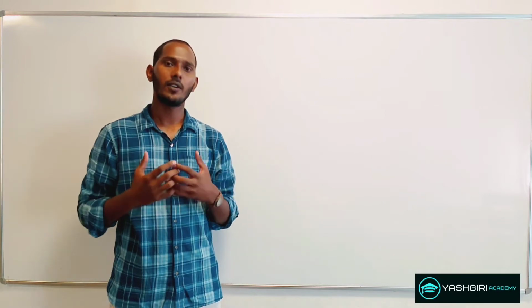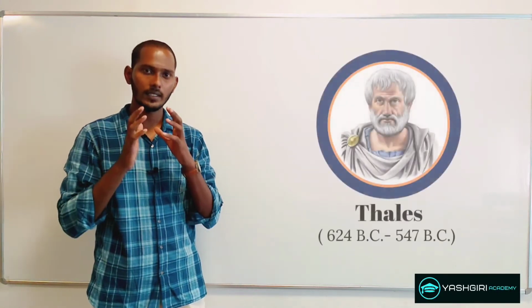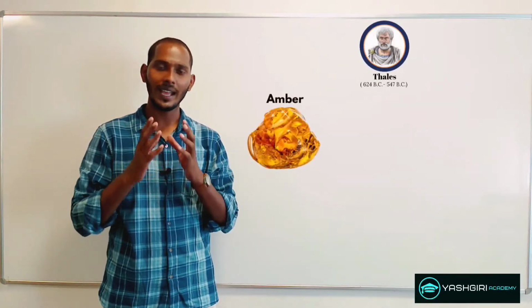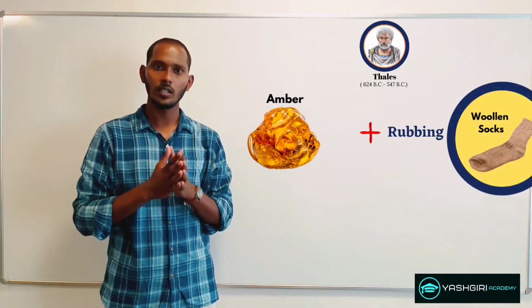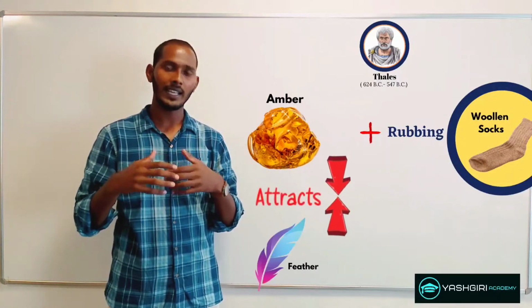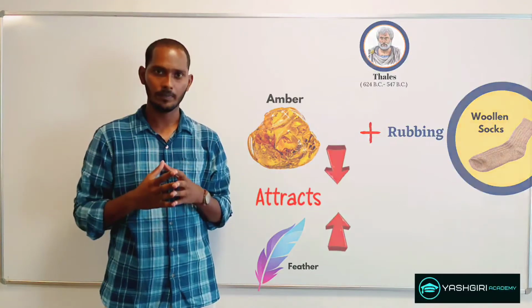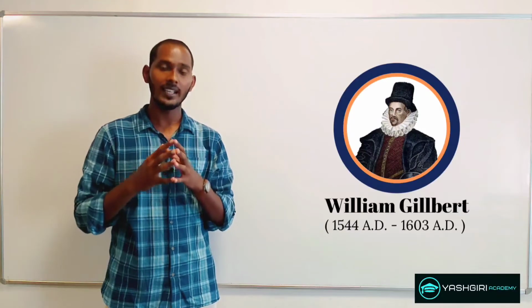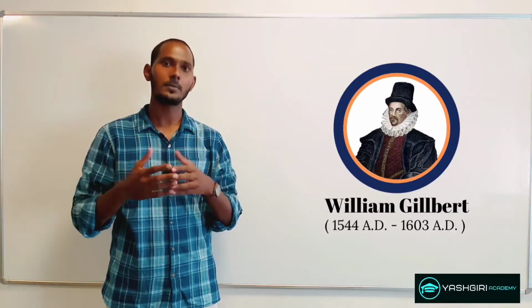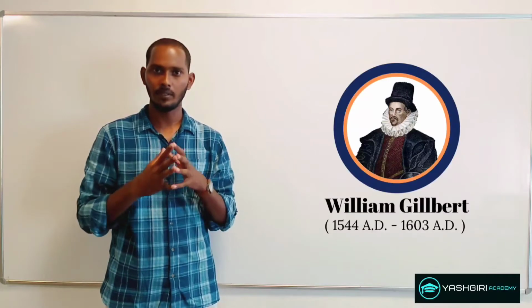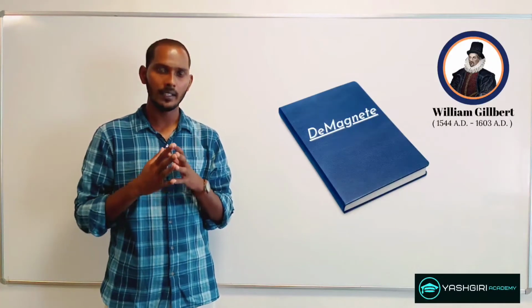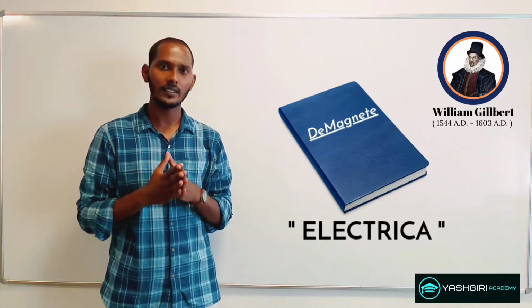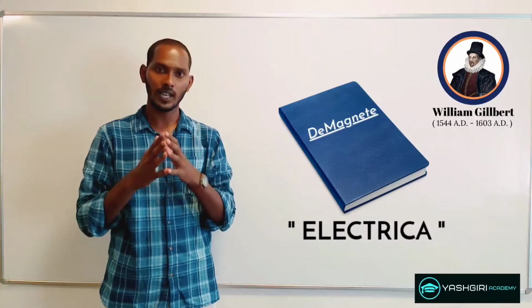Now it all started from 600 BC when Thales of Miletus, one of the founders of Greek science, first noticed that when amber is rubbed with a woolen cloth, it acquires a property of attracting a light body, for example a feather. And then later in 1600 AD, William Gilbert did a systematic study on similar substances which behave like amber. And in his book De Magnete, he introduced a new word called electrica for such substances. In fact, this electrica is a Greek word for amber.